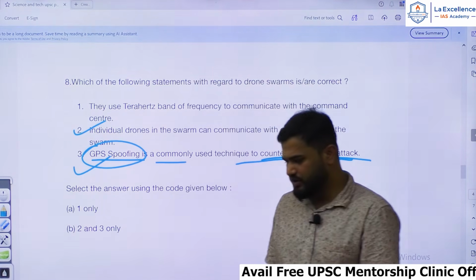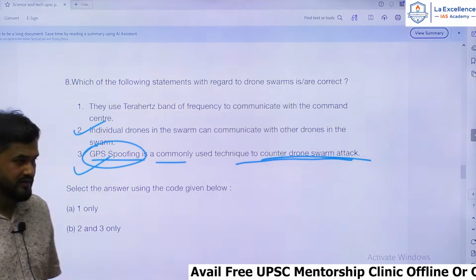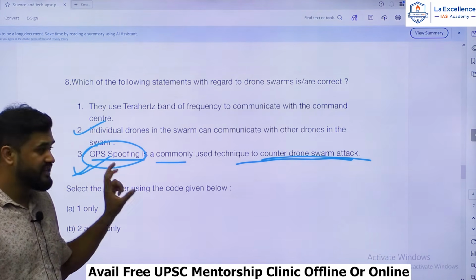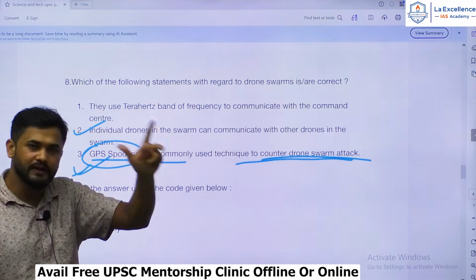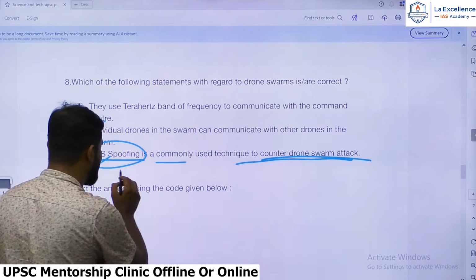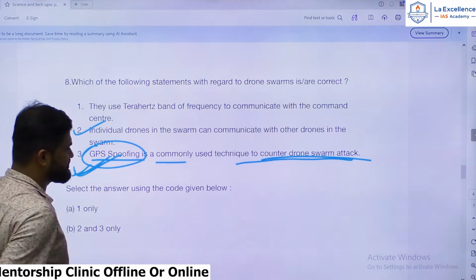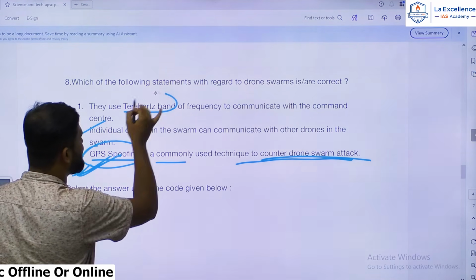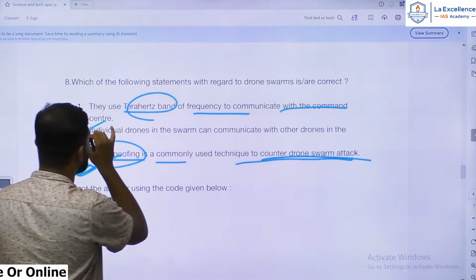In jamming, they destroy the UAVs, but in spoofing they send wrong location data to the UAVs. Hence, the statement is correct. GPS spoofing is also one of the techniques they use. What about the first statement? They use terahertz band of frequency to communicate with the command center.